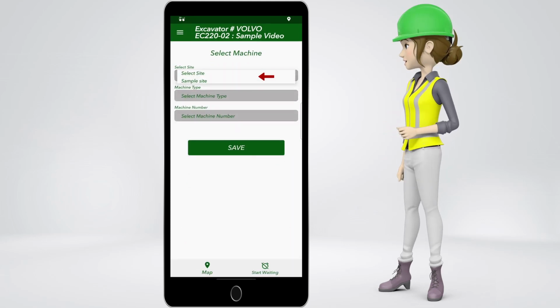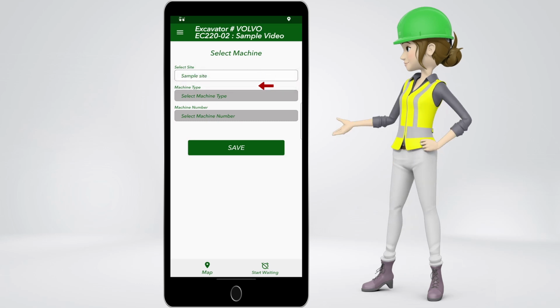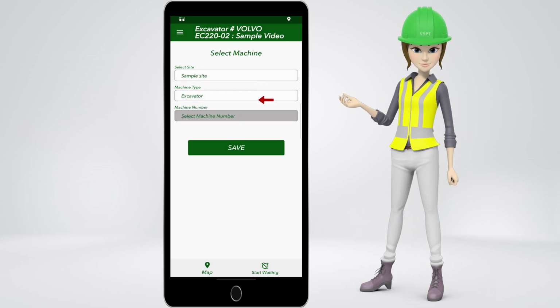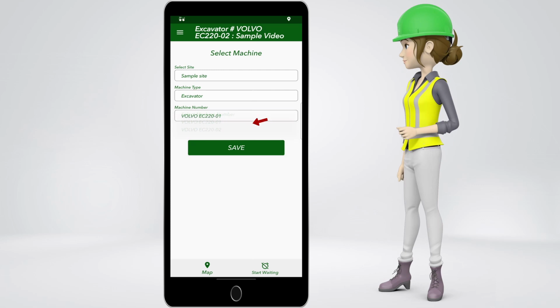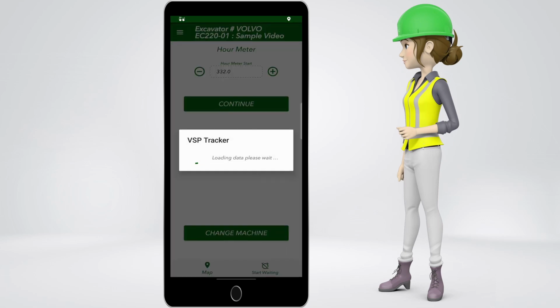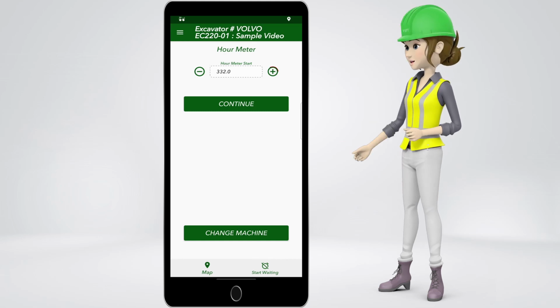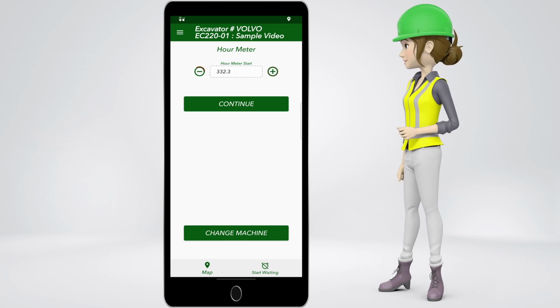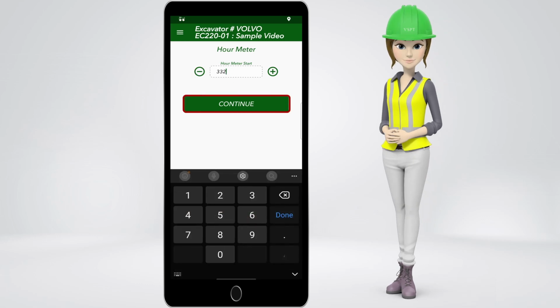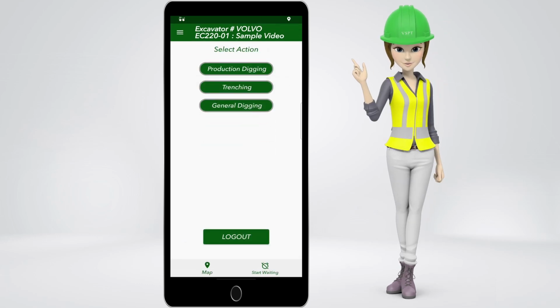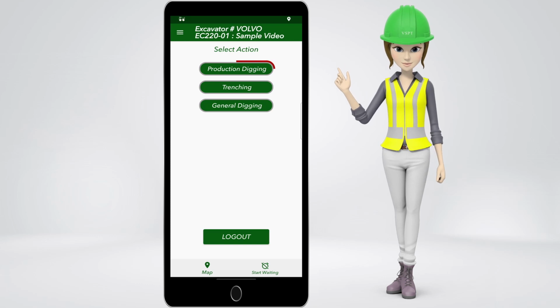Here we are going to select site, select machine type, and select machine number, then save. The machine operator should adjust the hour meter to match the excavator by click either on the plus or the minus icon, or just enter it in and press continue. Here we can have multiple options. Let's pick production digging.